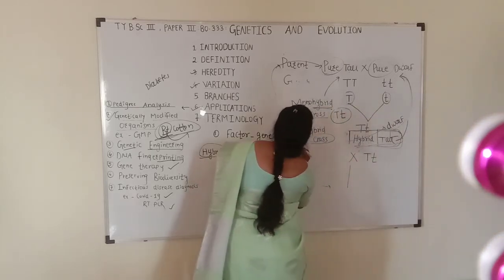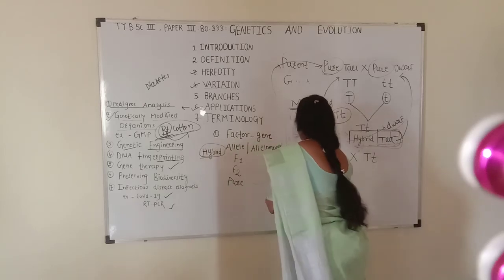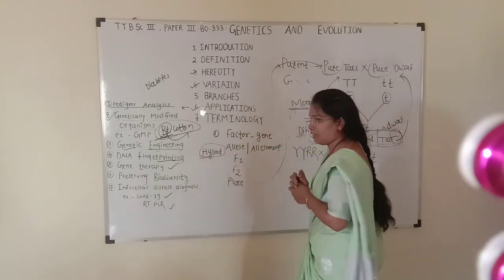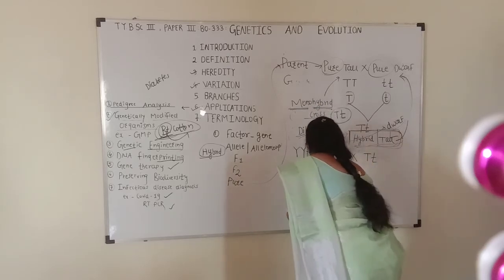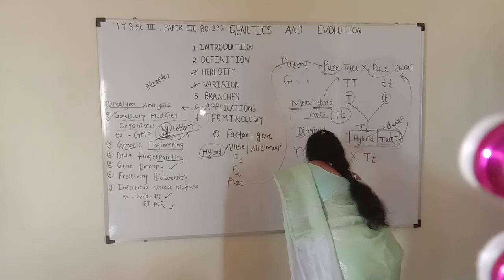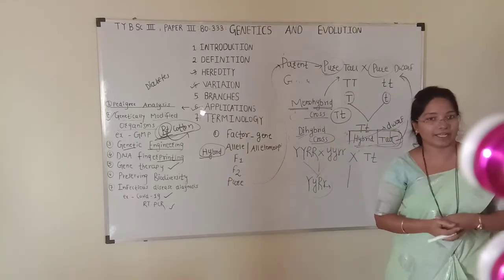For example, capital Y, capital R into small y, small r. In F1 generation, we get capital Y, small y, capital R, small r. So these are the dihybrids.